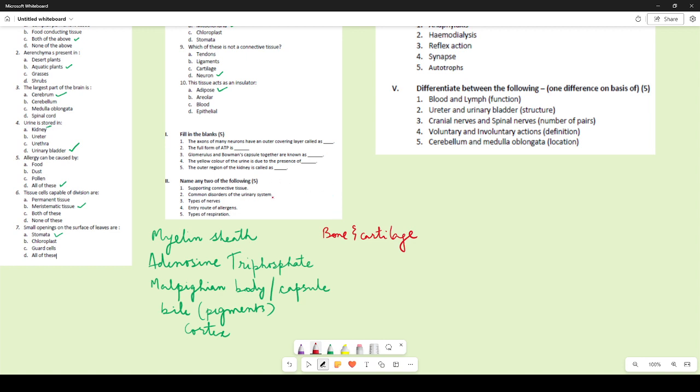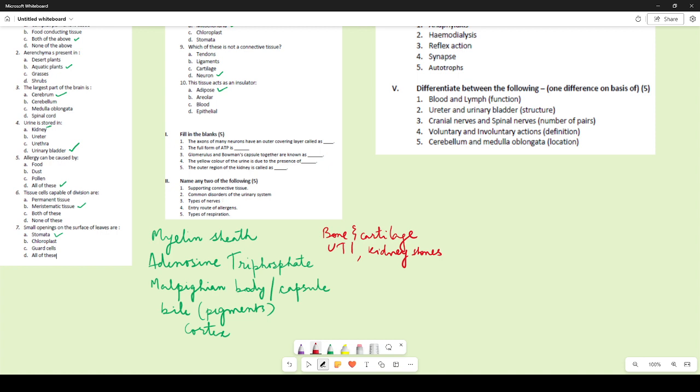Common disorders of the urinary system. Now some of you have written that there is blood in the urine, foul smell in the urine. No, we are talking about the ailments. We are talking about the disorders. So you can write UTI, you can write kidney stones, you can also write diabetes and so on.